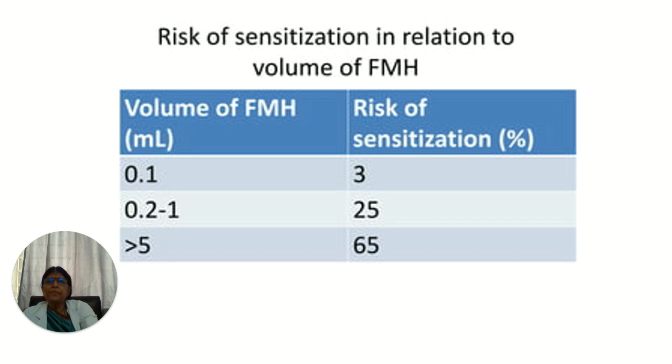Then what is the volume which can sensitize? As little as 0.1 ml of feto-maternal hemorrhage can cause a risk of sensitization of 3%, and if it is more than 5 ml, then as high as 65% of women can have the antibodies.